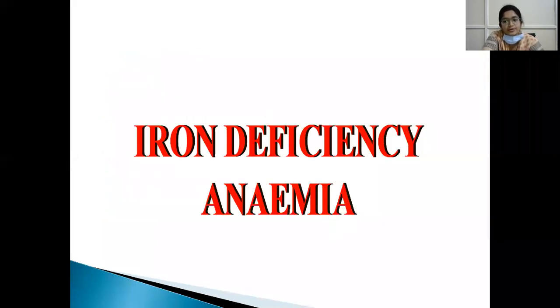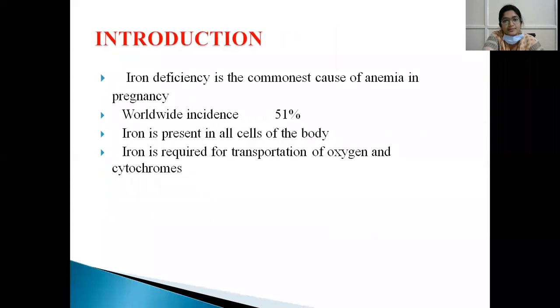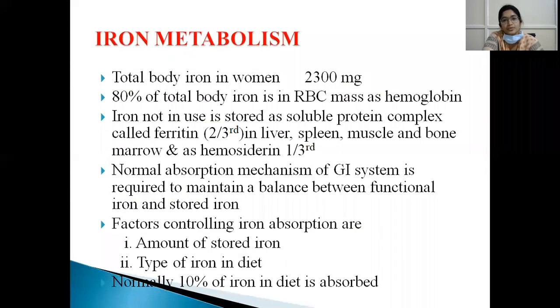So now we will discuss iron deficiency anemia. Iron deficiency is the most common cause of anemia in pregnancy. The worldwide incidence is 51%. Iron is present in all cells of the body, and iron is required for transportation of oxygen and for cytochromes. Iron metabolism is important because it is frequently asked. Iron metabolism and folic acid are frequently asked. The total body iron in a woman is 2 grams or 2.3 grams.